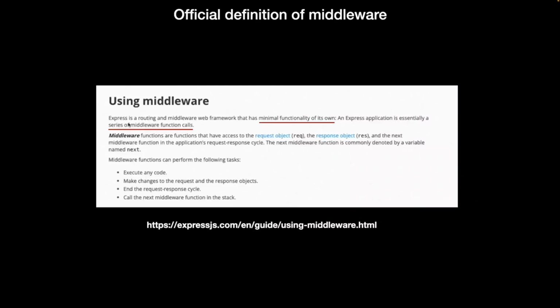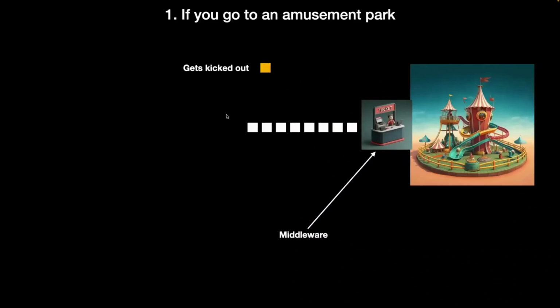Using middlewares. Express is a routing and middleware web framework that has minimal functionality of its own. An Express application is essentially a series of middleware function calls. What does this mean? It basically means Express is very minimalistic. It's not meant to be a framework. It's a very small thing. It's just a bunch of middlewares chained one after the other.